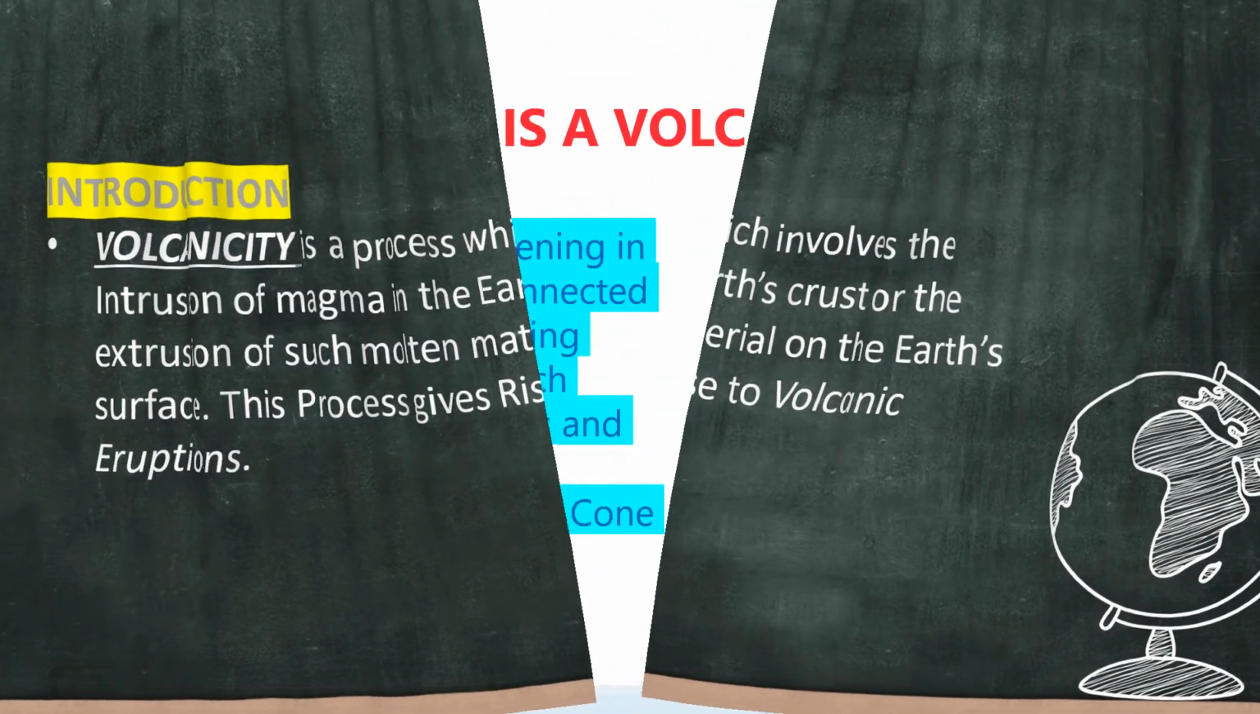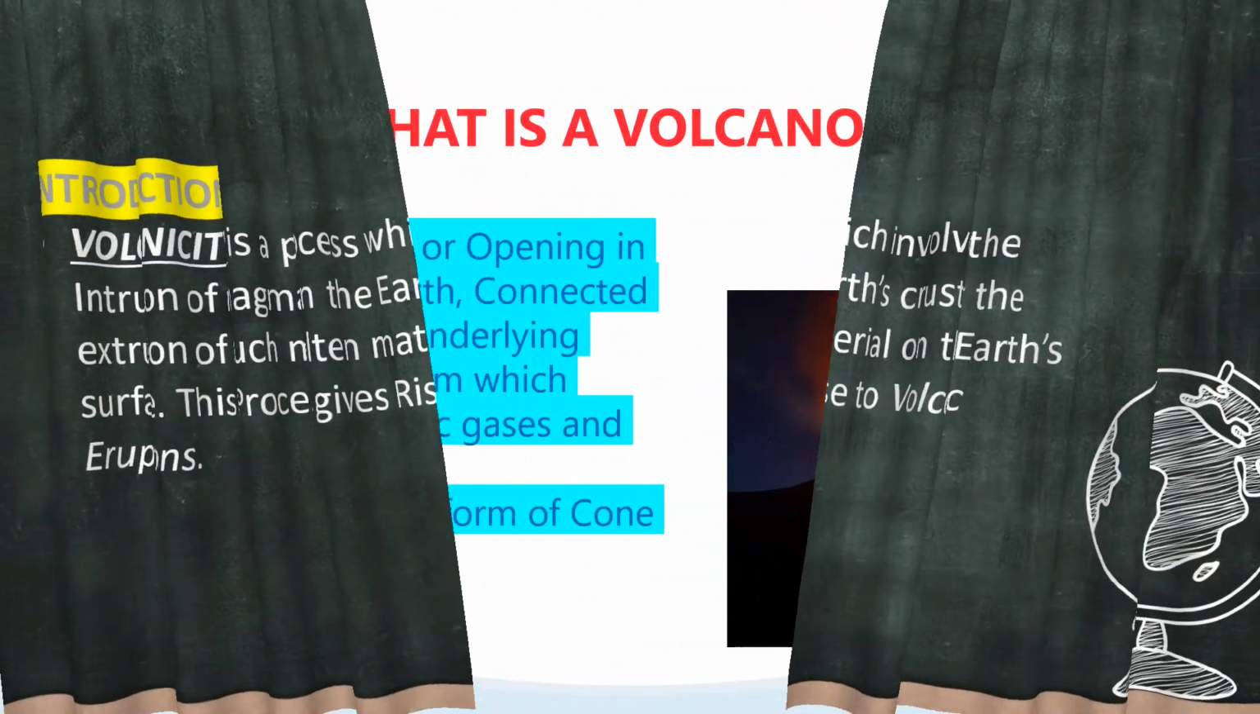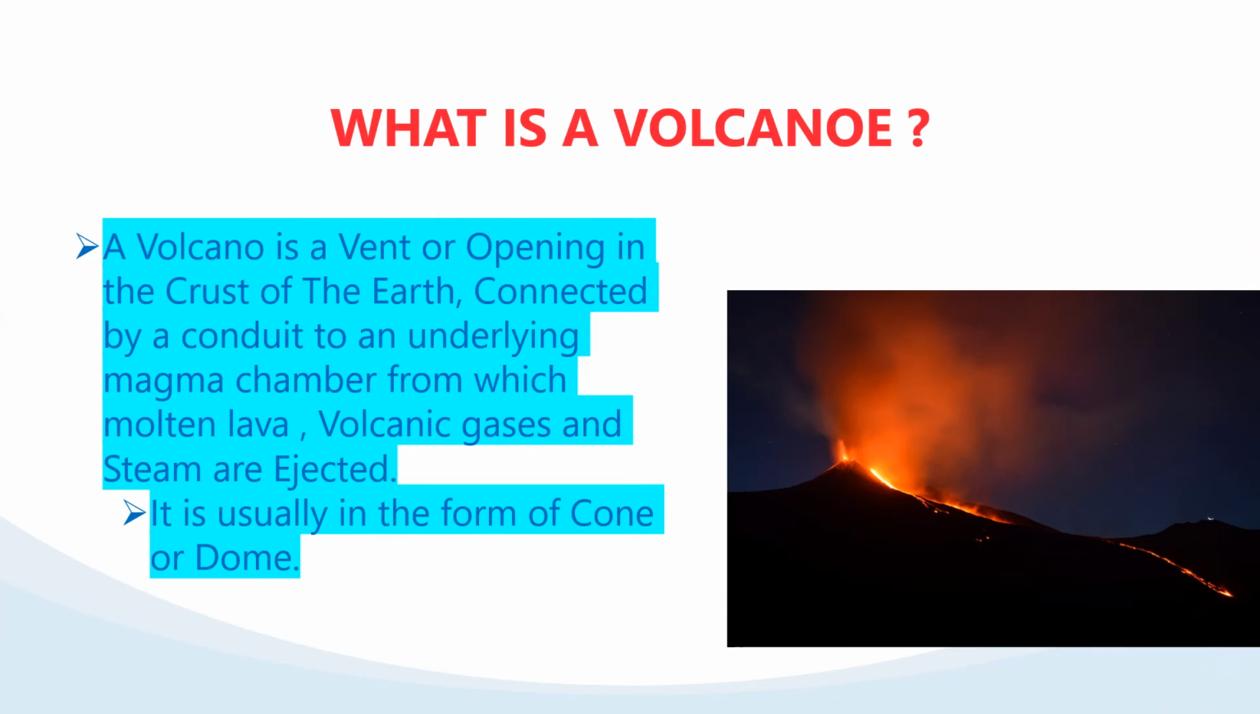Now, what is a volcano? A volcano is a vent or opening in the crust of the earth that is connected by a conduit to an underlying magma chamber. Magma chamber means a large pool of molten rocks under the earth's surface. Molten rock material found inside the earth is called magma. When it reaches the surface, it is called lava.